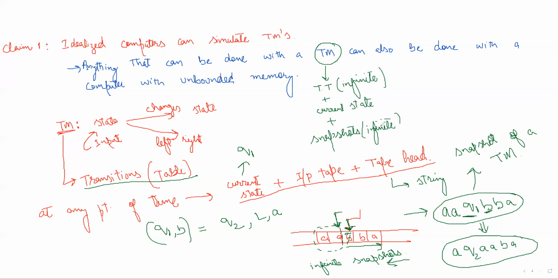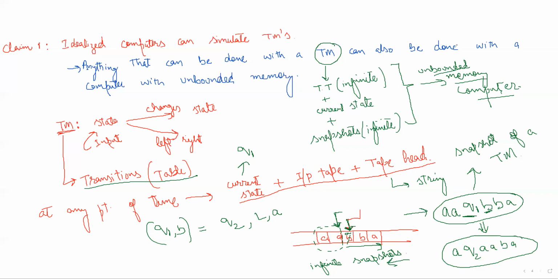So we can store all these details about a Turing machine in the unbounded memory of the computer. Now, this Turing machine was checking the input, and then from that input, it was moving to a new state.